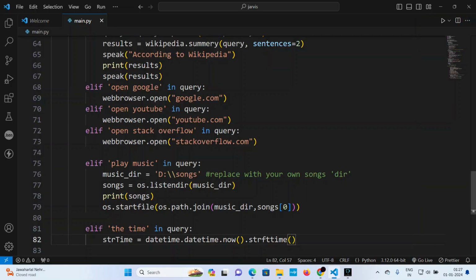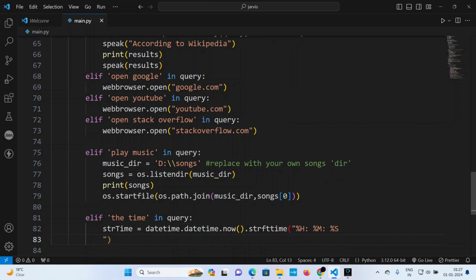Okay, so instead of time, for hour I have to write, and maybe I have to pass the string simultaneously. So ampersand caps H, I need that. Ampersand caps M for minute, and ampersand S is for second. Maybe like that.